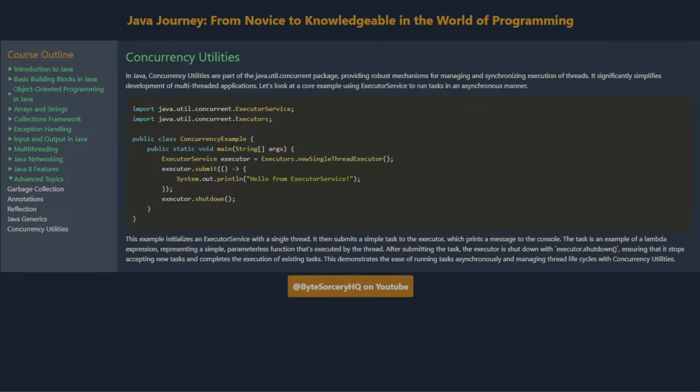This example initializes an ExecutorService with a single thread. It then submits a simple task to the executor, which prints a message to the console. The task is an example of a lambda expression, representing a simple, parameterless function that's executed by the thread. After submitting the task, the executor is shut down with executor.shutdown, ensuring that it stops accepting new tasks and completes the execution of existing tasks. This demonstrates the ease of running tasks asynchronously and managing thread life cycles with concurrency utilities.